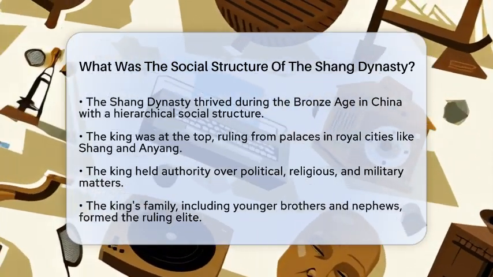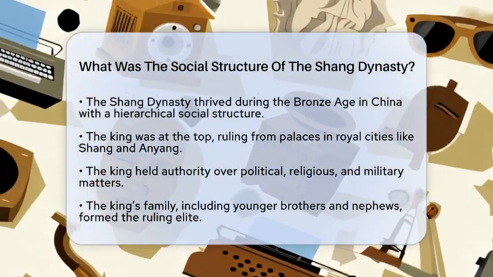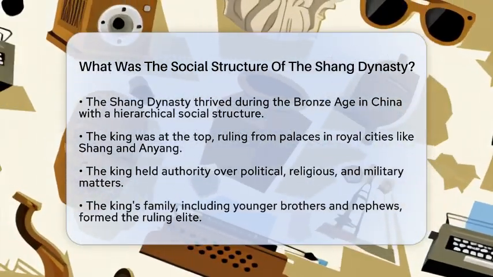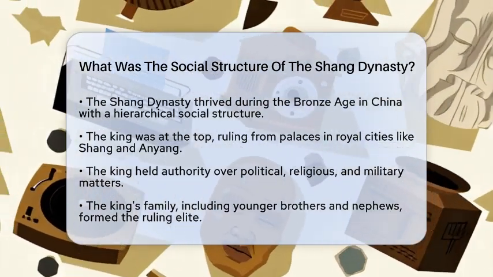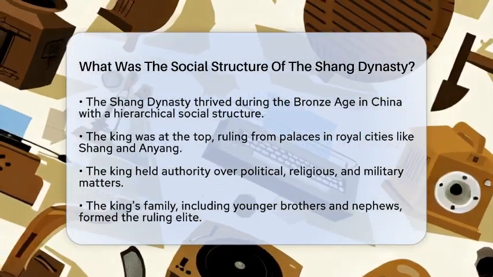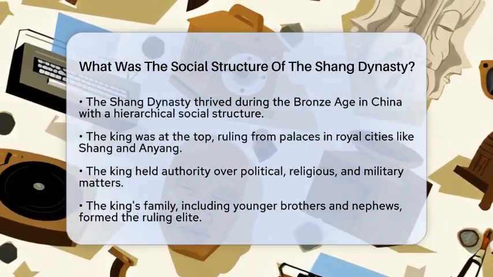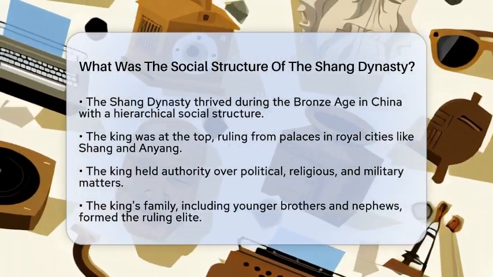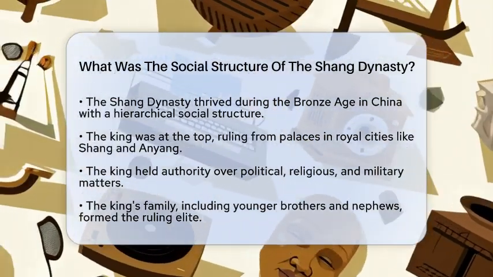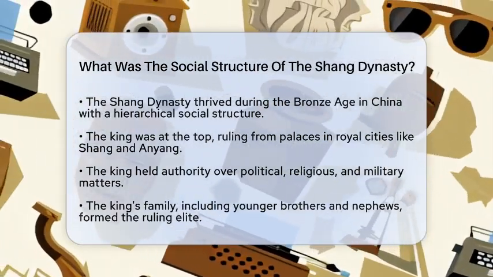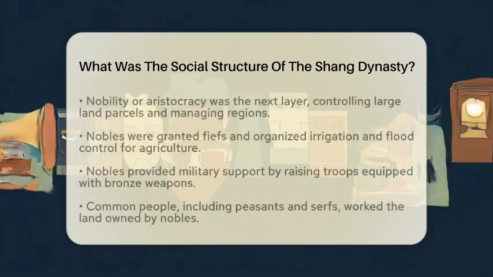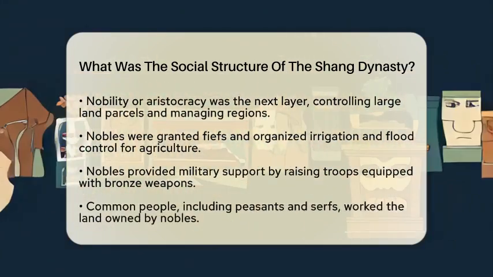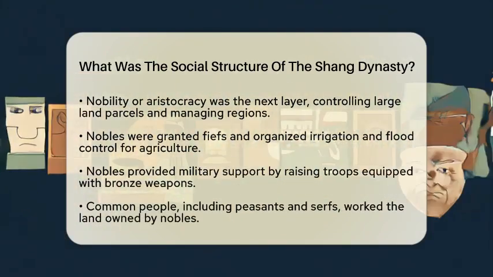At the very top of this social hierarchy was the king. He ruled from impressive palaces located in royal cities such as Shang, near modern Zhengzhou, and Anyang. The king held ultimate authority in political, religious, and military matters. He often led his people into battle to protect and expand his territory. The king's family, including younger brothers and nephews, formed the ruling elite. They governed smaller regions on behalf of the king and were seen as potential heirs to the throne.